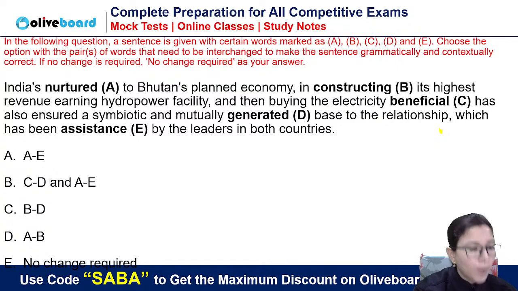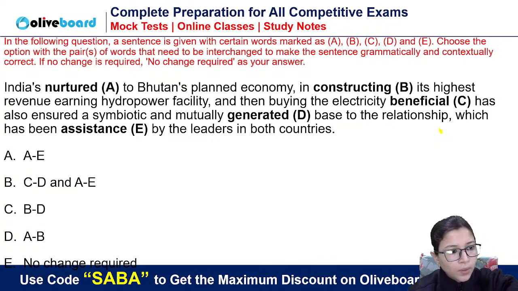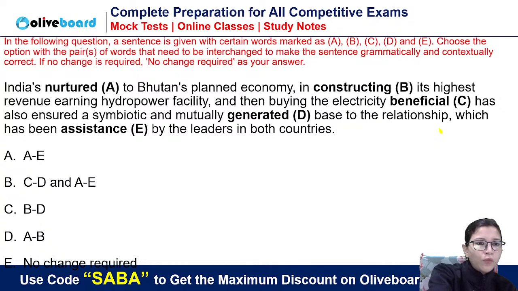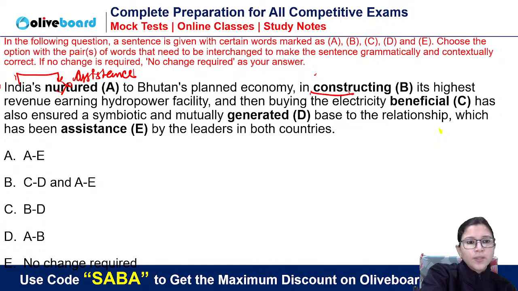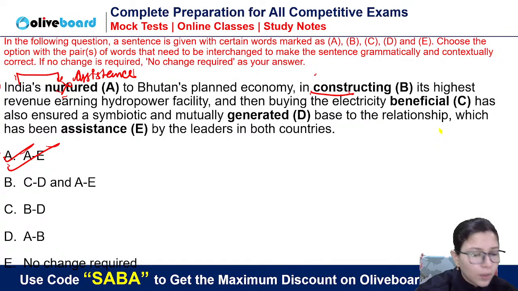See, I have just taken one question of word swap. First of all, we need a noun here. India's nurtured will not make sense. India's assistance, we call help, to Bhutan's planned economy in constructing its highest revenue. So yes, AE need to be interchanged. Answer will be option A. Who is saying B? Did CD also change?